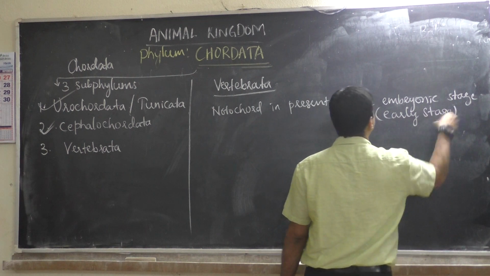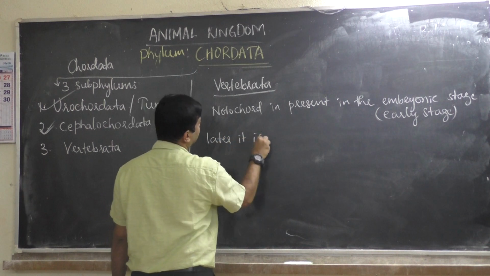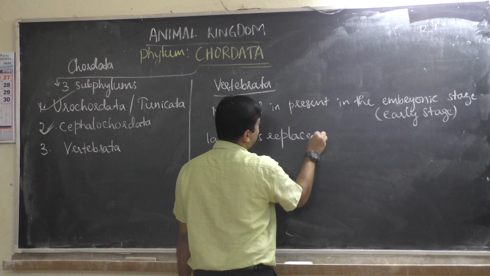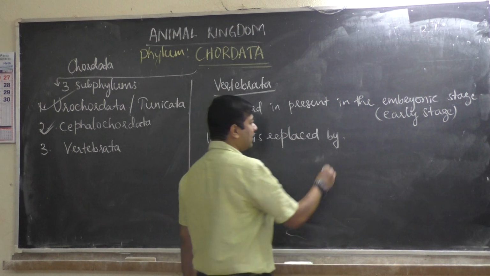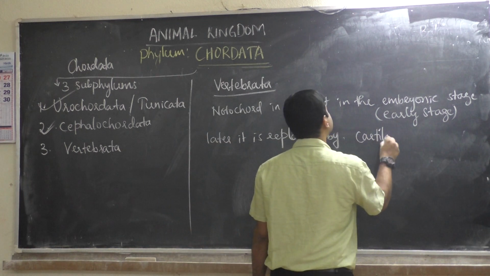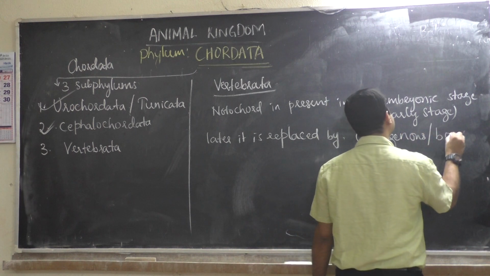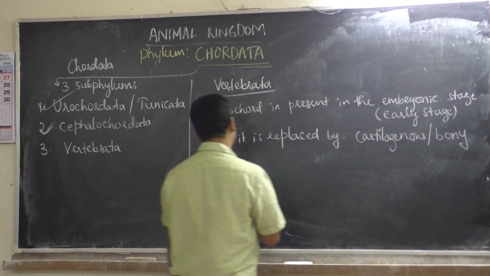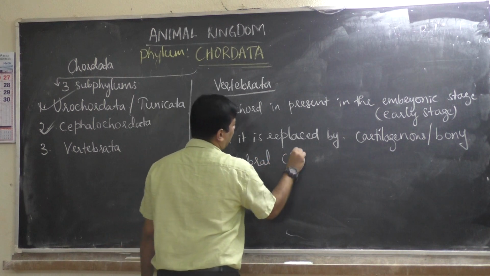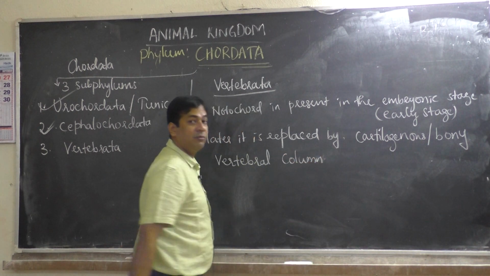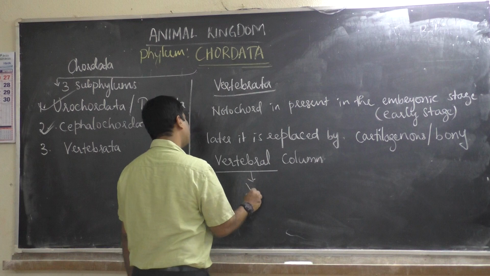That means when we are born, later it is replaced, in place of notochord, by either cartilaginous, made of cartilage, or bony vertebral column. Column means tube-like structure. Because of the presence of the vertebral column only, we are called vertebrates.